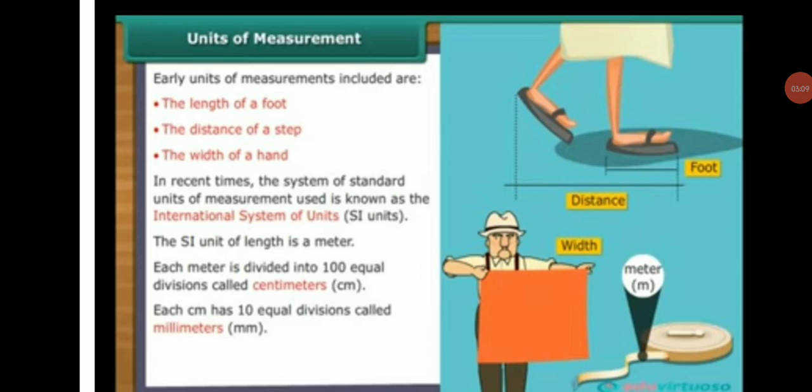The system used and accepted all over the world is also known as the International System of Units or SI units. The SI unit of length is the meter.